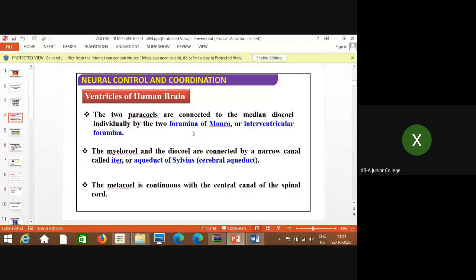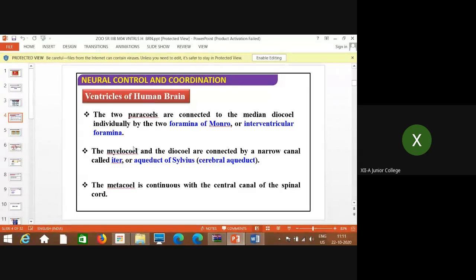As I said just now, the main function is that CSF is produced as well as allowed to pass through in between them. So that is the main function of the foramen of Monro, the passage which is connecting these two lateral ventricles to the third ventricle, that is diacele.